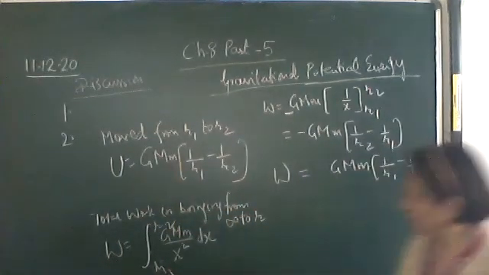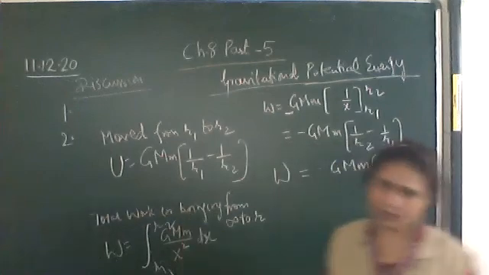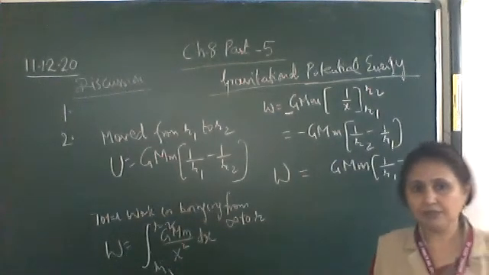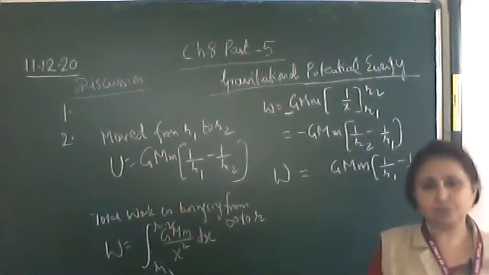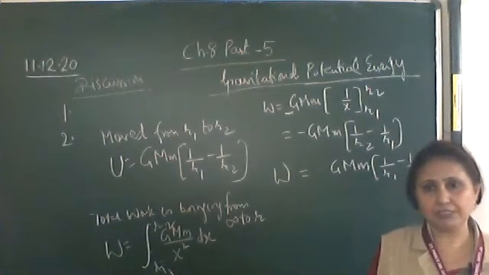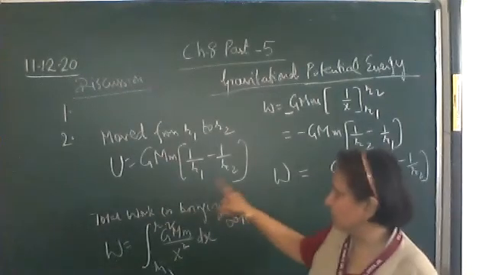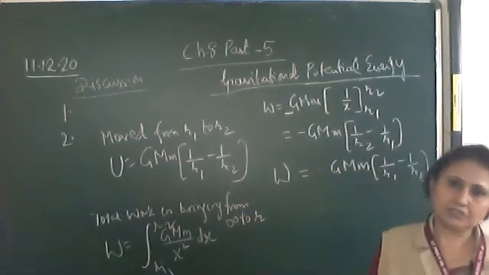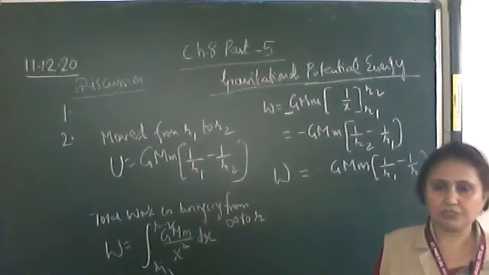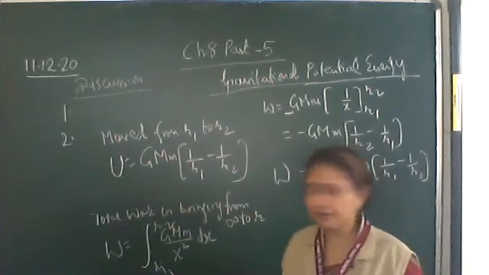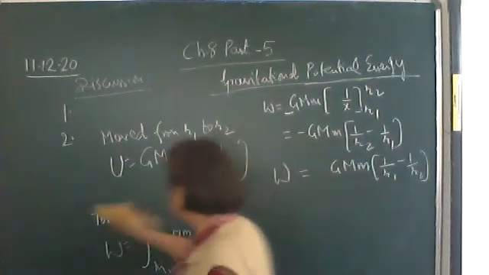If it is moved from R1 to R2 distance, both the points are lying in the gravitational field. From a point P to Q, let us suppose point P is at R1 distance, point Q is at R2 distance. So it is moved from R1 to R2, then this will be the gravitational potential energy. Then it will be given by 1 upon R1 minus 1 by R2.